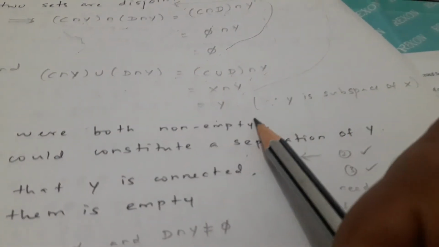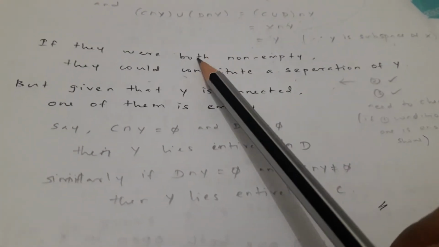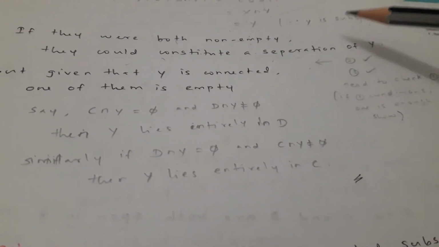We have X intersection Y, and this will be Y, because Y is a subspace of X. If they were both non-empty, they would constitute a separation of Y, so Y would be disconnected.